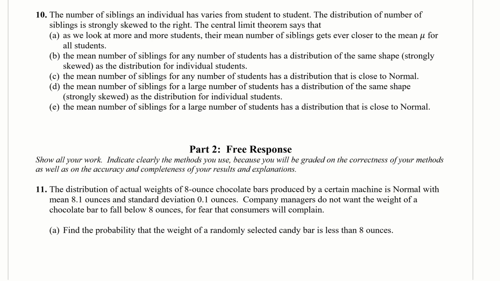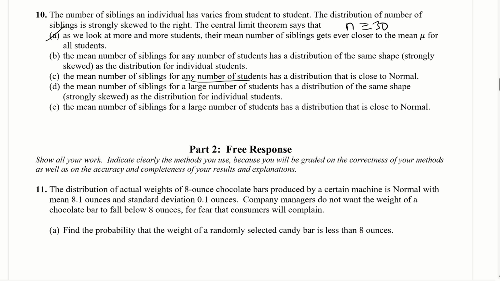For any number of students, no. Remember, the idea of the central limit theorem is that as you get n greater than or equal to 30, a large sample, as your sample size is large enough, then the sampling distribution is going to approach a normal distribution. The mean of the sampling distribution of sample means. Okay, the mean number of siblings for a large number of students has a distribution of the same shape as the distribution for individual students.